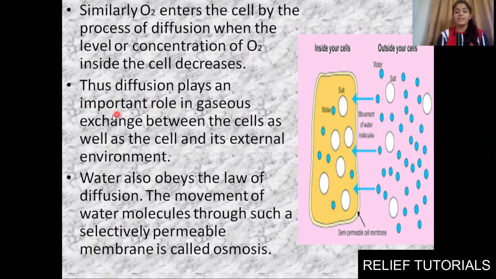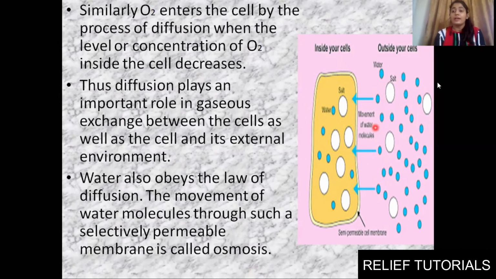Thus, diffusion plays an important role in gaseous exchange between the cells as well as the cells and their external environment. Water also obeys the law of diffusion. The movement of water molecules through such a selectively permeable membrane is known as osmosis. Here, water is moving from higher concentration towards lower concentration with the help of a semi-permeable, or you can say selectively permeable, membrane through the process known as osmosis.